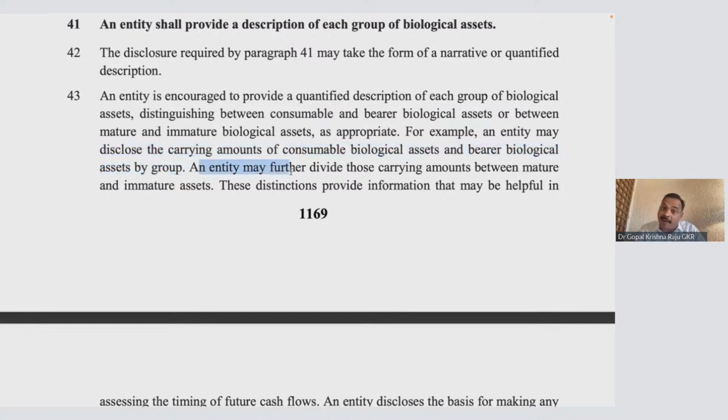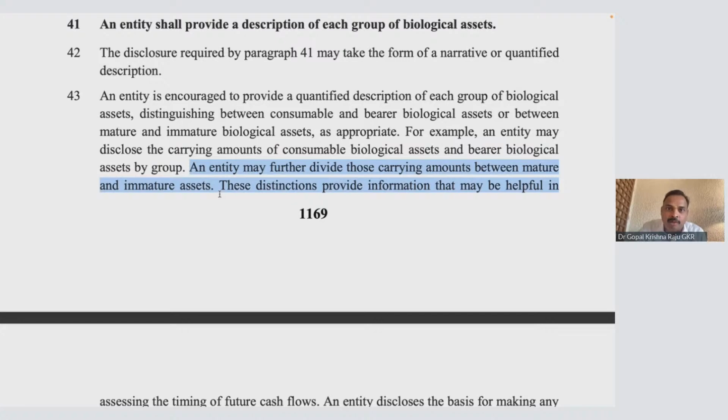An entity may further divide. For example, you have bearer biological assets and consumable biological assets. Let us take consumable biological assets as your broiler birds. Your broiler birds will mature only in 42 weeks. Otherwise, it is only a small bird. Only if it is 42 weeks, it is for meat. Now, on 31st March, it is not 42 weeks. It is immature. So if it is immature and mature, you have to group it. So an entity may further divide the carrying amount between mature and immature. This is very important.